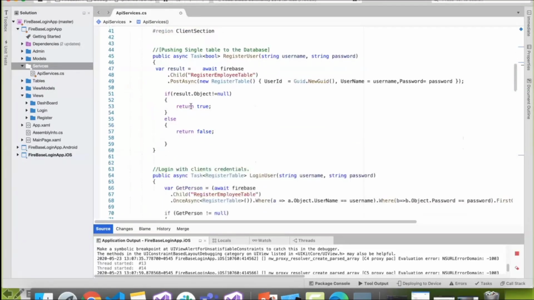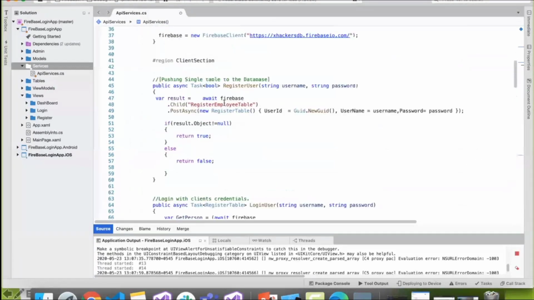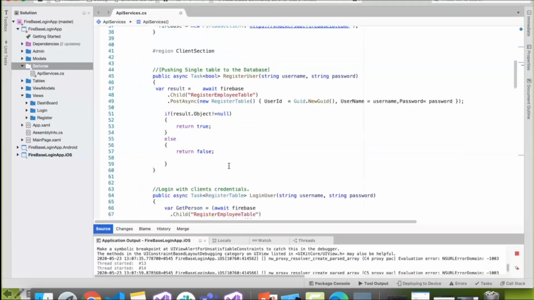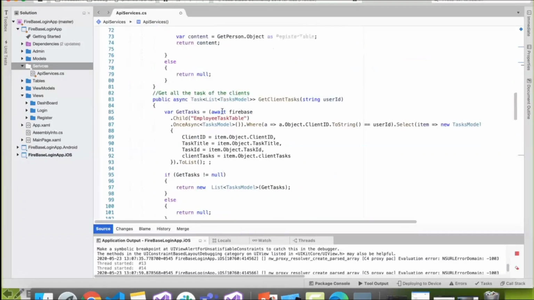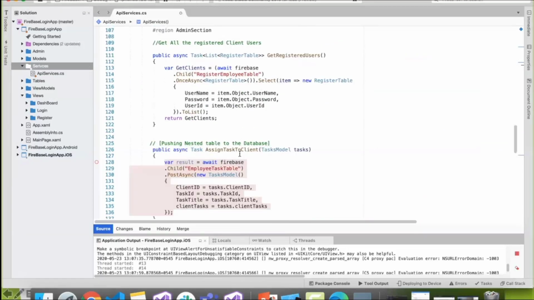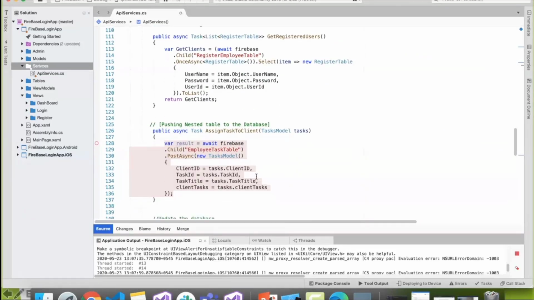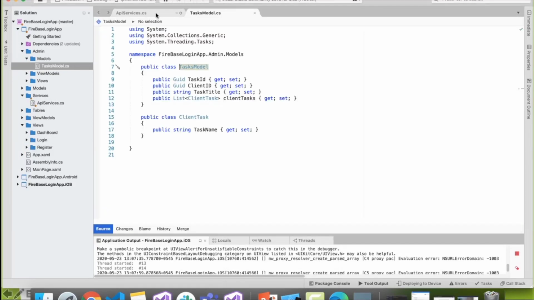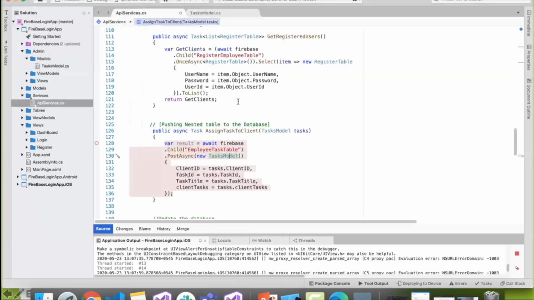Okay, it's just some tricks of calling this thing. It's a simple way of doing this. So yeah, I don't know where I went. Okay, so we were just pushing out tasks to the database, right? The nested way of doing this stuff. So I just want to go to this thing. Okay, how we actually do it. So these are two things.